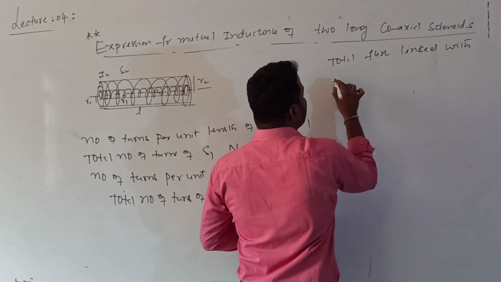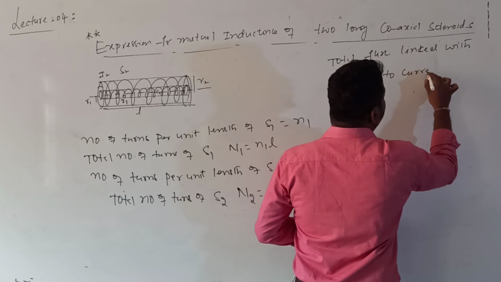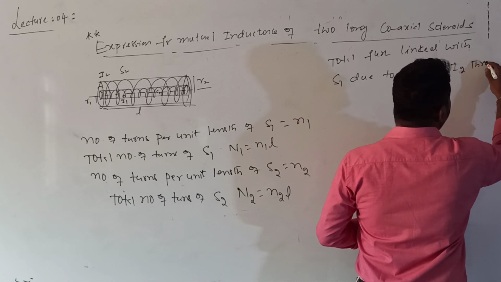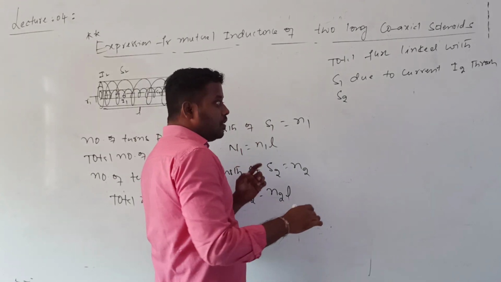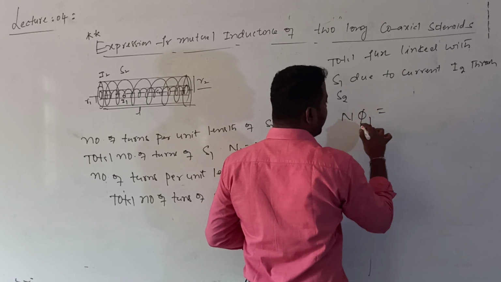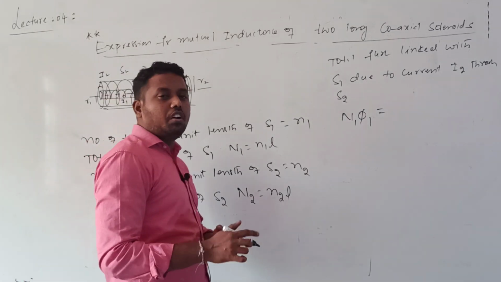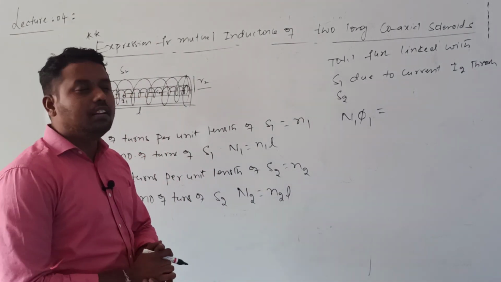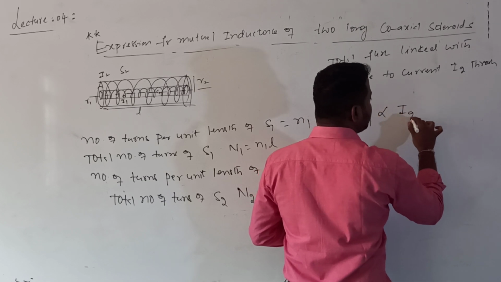The total flux linked with S1 due to current I2 passing through S2. How much flux will be there? So total flux is given by N into phi 1, or N1 into phi 1. Now we can calculate the flux by two methods. The general formula: this flux is directly proportional to the current passing through the second coil.